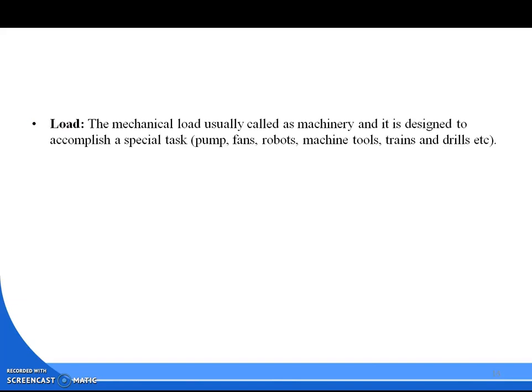So, load. What is this load? The mechanical load is usually called a machinery, and it is designed to accomplish a special task. There are pump, fan, robot, machine tools, trains and drills, etc. That is called a load.